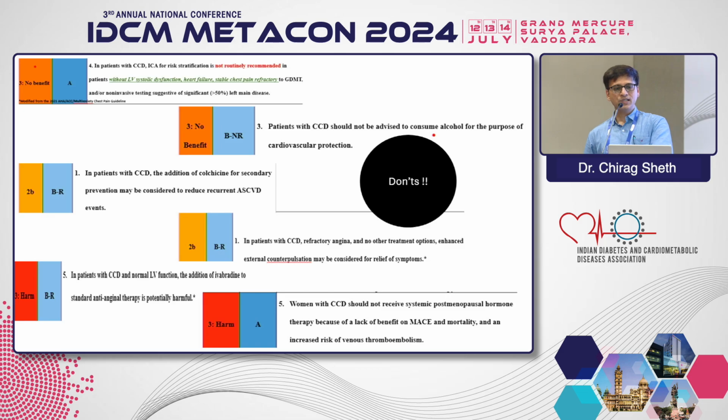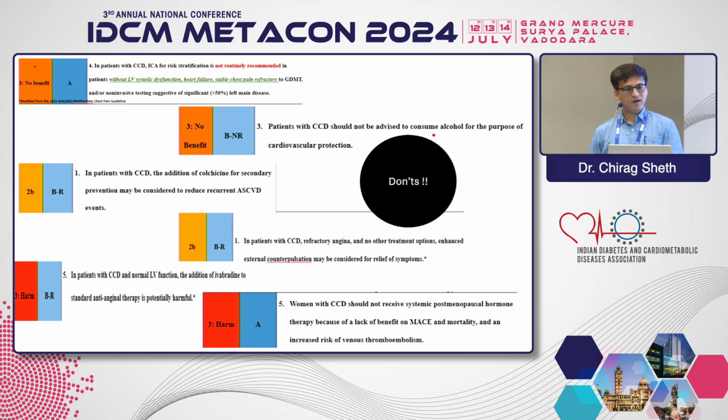Second, addition of colchicine for secondary prevention. Again, that is given a class 2B indication. It's not a preferred mode of therapy. Third, ECP, external counterpulsation, enhanced external counterpulsation. Again, it is reserved for patients who have refractory angina and no other revascularization options in the form of medical therapy, angioplasty, or bypass. If they are having bad angina, then only it should be considered for ECP. That's not a first-line therapy to be recommended for people who have not been tried with these three modalities, that is medical therapy, CABG, or angioplasty.